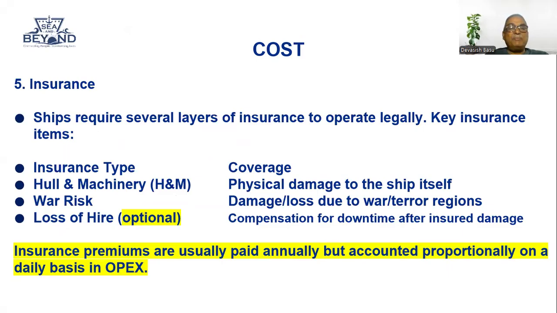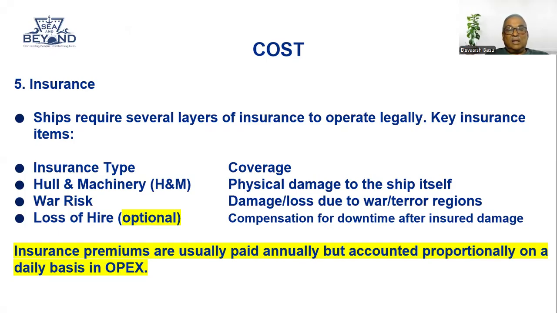Insurance cost is another very important cost for the ship owners to bear. A ship requires several layers of insurance to operate legally. Key insurance items are insurance type and coverage: H&M, hull and machinery, which covers the physical damage to the ship itself.